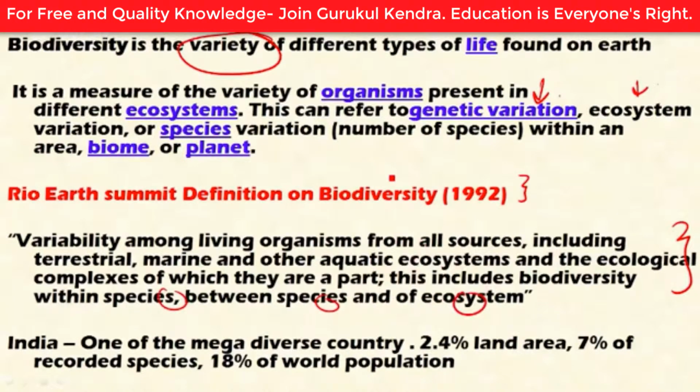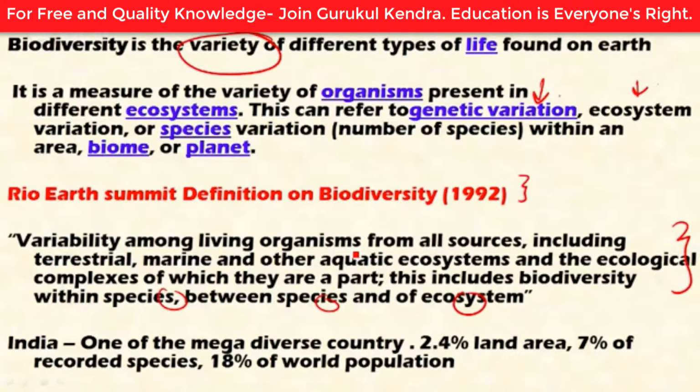So here the biodiversity includes the variation of living organisms in all classes of ecosystem, and at all levels, including species, ecosystem, as well as genetic level. This is the wholesome definition for biodiversity. If possible, please remember this.